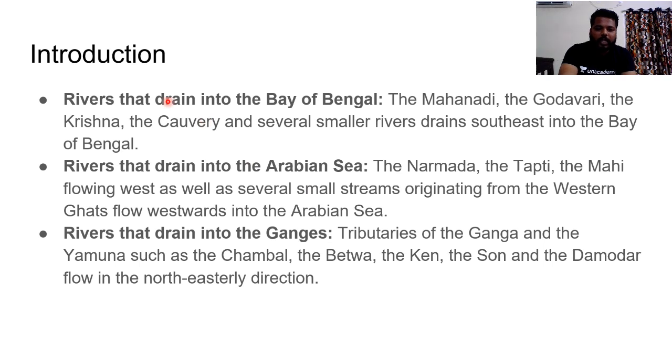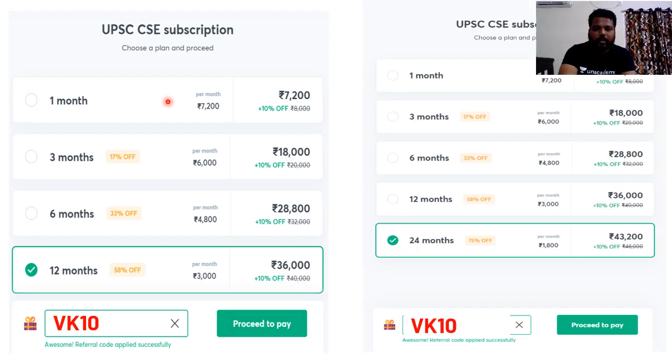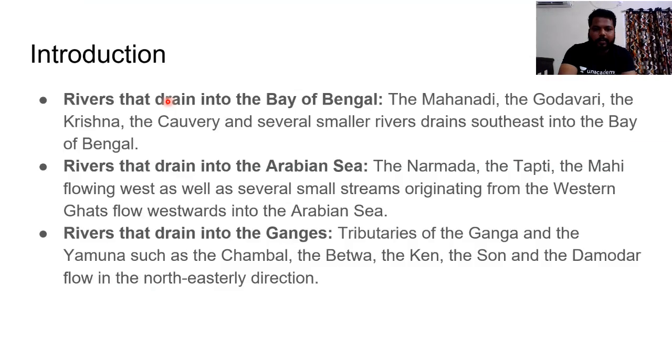So if you see the introduction, the rivers which drain into Bay of Bengal, they include... And one more thing is that we have differences between the river systems. In the peninsular river system, we can easily divide those rivers on the basis of the place where they drain.